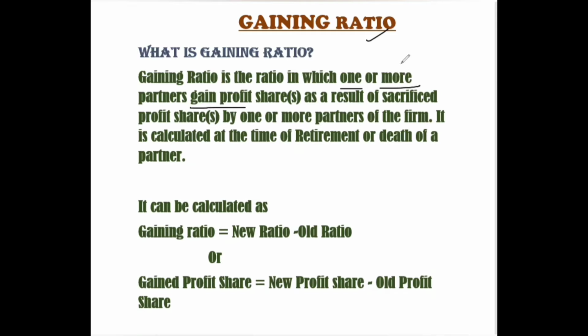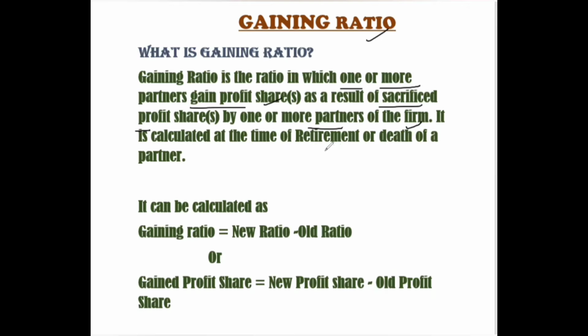Here it is talking about the remaining partners because they are going to gain as a result of sacrificed profit shares by one or more partners of the firm. Sacrificed profit shares means by partners who are leaving the firm. So, gaining ratio is the ratio in which one or more partners gain profit share as a result of sacrificed profit share by one or more partners of the firm.